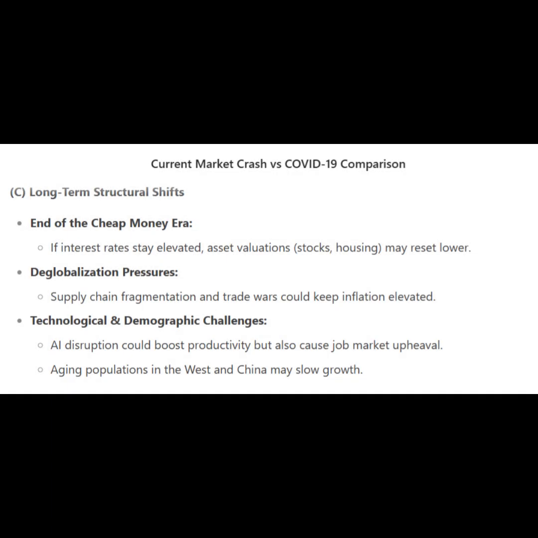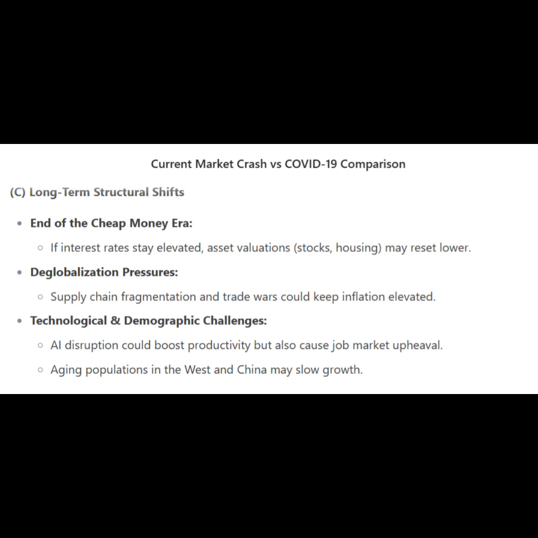C. Long-term structural shifts. End of the cheap money era. If interest rates stay elevated, asset valuations, stocks, housing, may reset lower. Deglobalization pressures. Supply chain fragmentation and trade wars could keep inflation elevated.